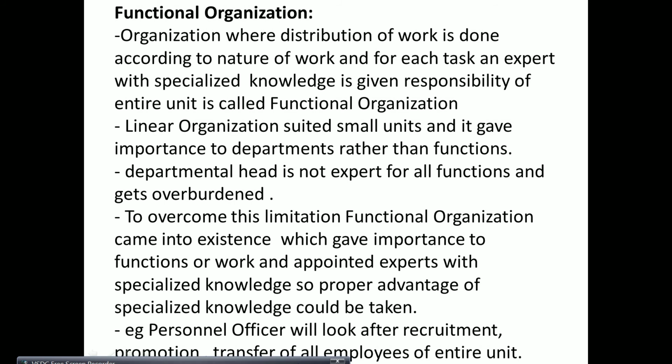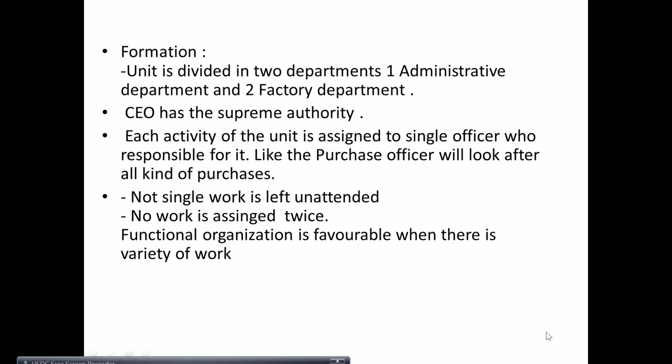You have to give this example. A personnel officer, human resource officer, will look after recruitment, promotion, transfer of all employees of the entire unit. Similarly, there is one more example. A purchase officer will look for the things to be purchased, whether it is in administrative department or in factory department. Everywhere he needs to look for purchase for the entire unit. Okay.